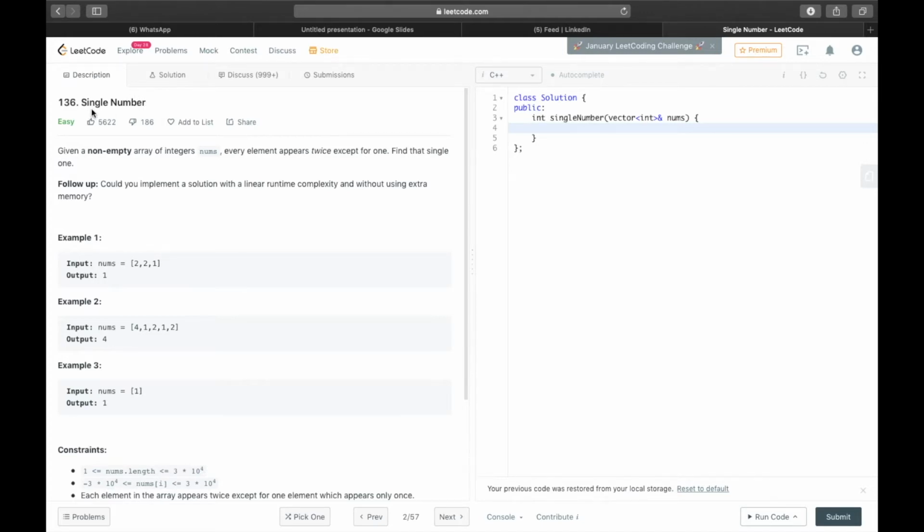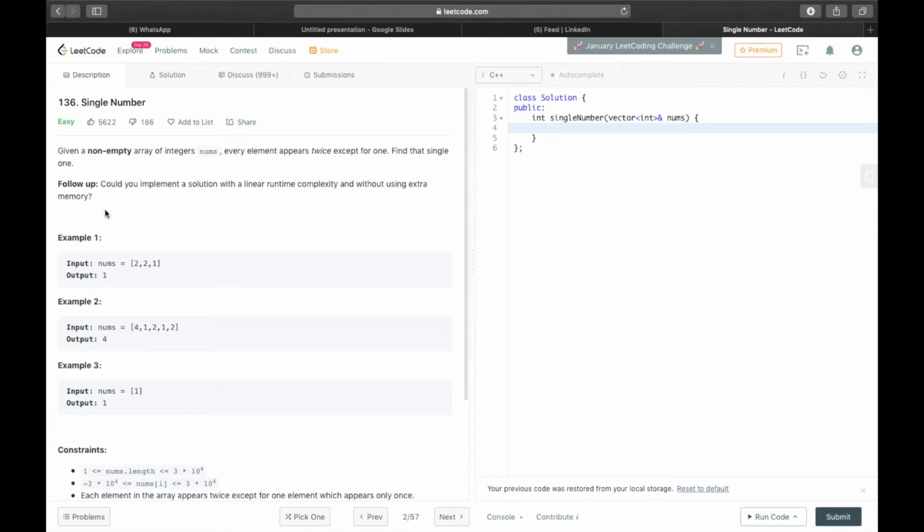Okay, now let us go into the problem. So first let us read the problem statement. Given a non-empty array of integers nums, every element appears twice except for one. Find that single one. So we are given an array of integers. In that, every element is appearing twice except one element. We need to find that one element.